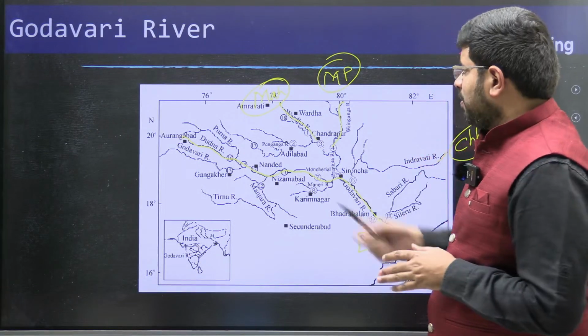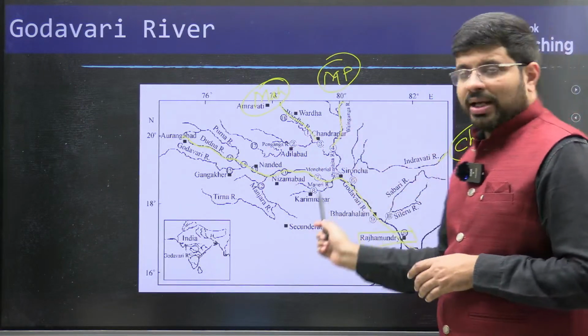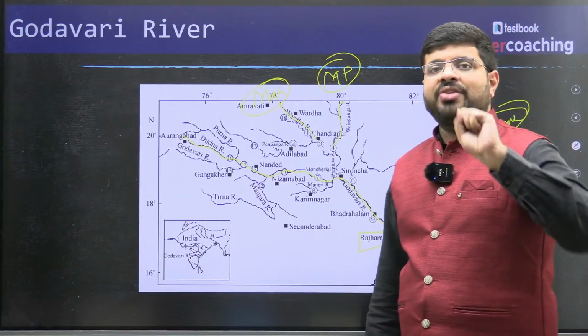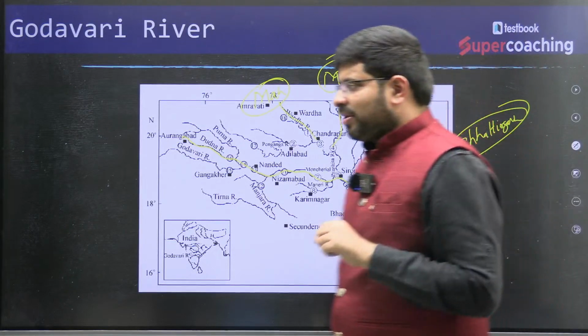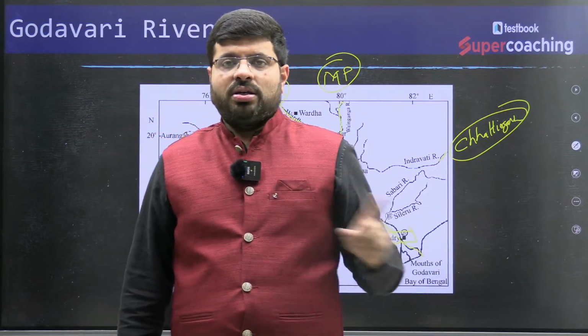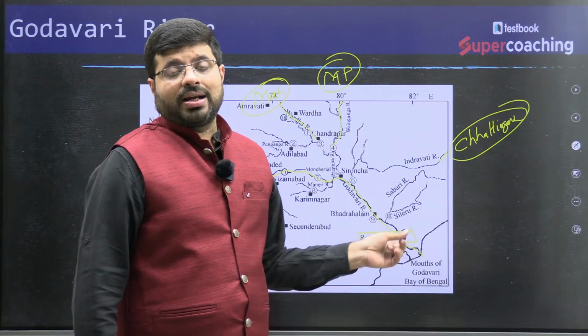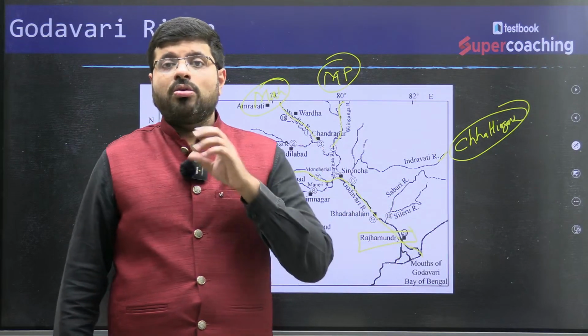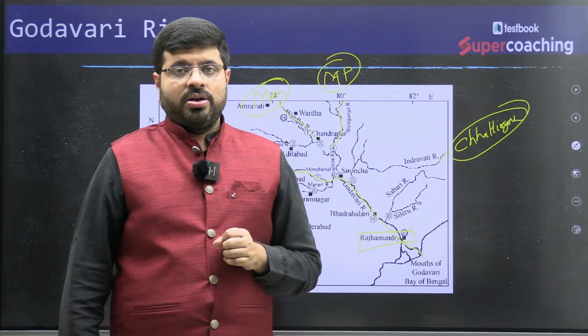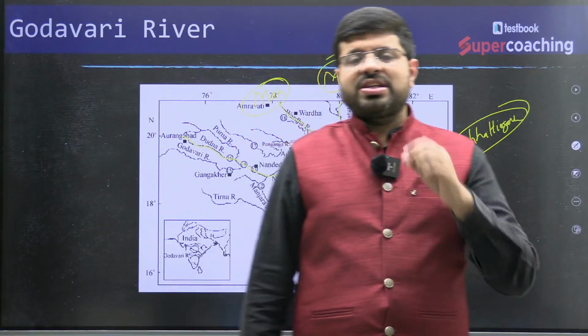For example, Madhya Pradesh, Maharashtra, Chhattisgarh, Telangana, Andhra Pradesh, 5 states. Wherever you find rainfall here, the river like the Godavari will be getting more water and Rajamandri gets more amount of floods. So that is a crucial thing. Why are you learning about these river systems? Which areas are they covering?